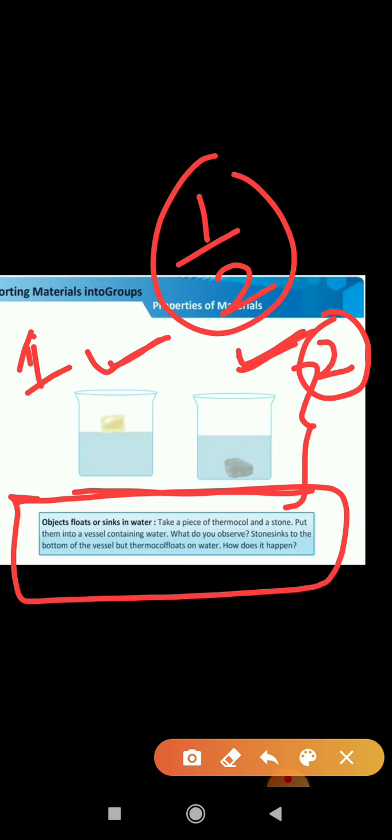How does it happen? This is because thermocol is lighter than water and floats on it, and things heavier than water sink. So with these many examples, we can say that the things which are lighter than water always float on water, and the things which are heavier than water always sink in water.